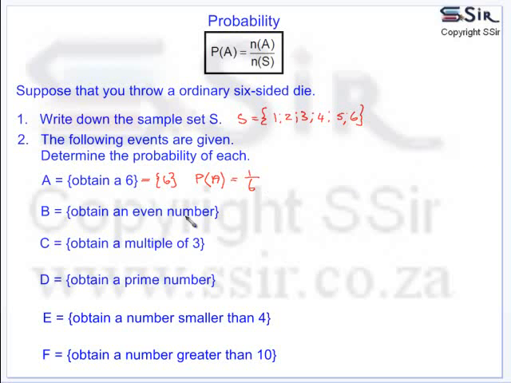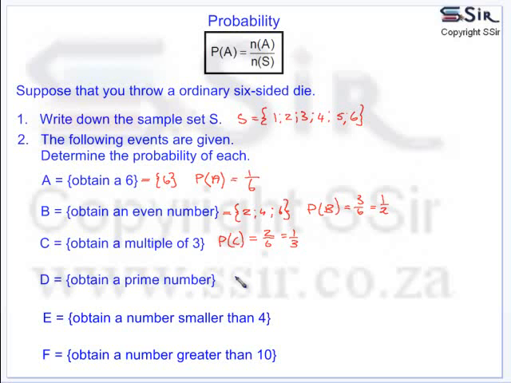Event B is to obtain an even number, so event B will obviously then be the numbers 2, 4 and 6. And the probability for event B to happen will therefore be 3 out of a possible 6, and this can obviously be written as a half. Event C is to obtain a multiple of 3. There are only 2 multiples of 3 in that set, so that will be 2 out of a possible 6, to give a third.